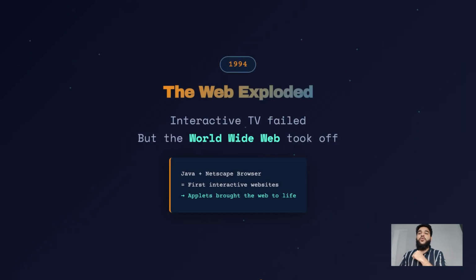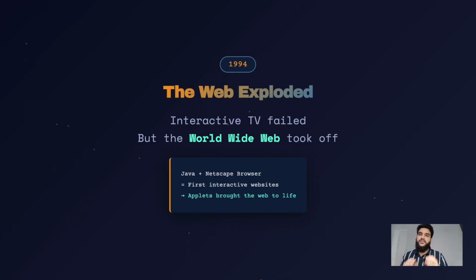By 1994, interactive television failed to take off. But something else exploded, the World Wide Web. The Java team realized the internet needed a platform independent language. Java was integrated into the Netscape browser, an old browser that was present at that time, using applets. This allowed websites to have animations and interactivity for the first time ever.